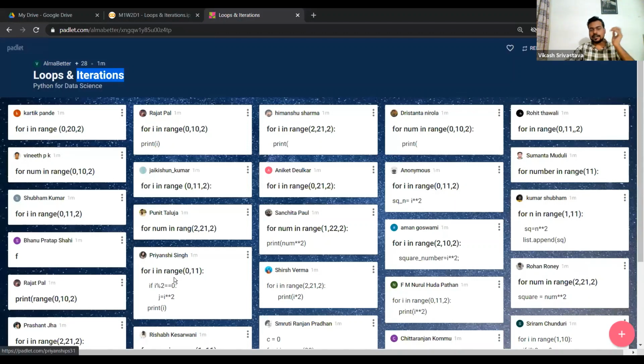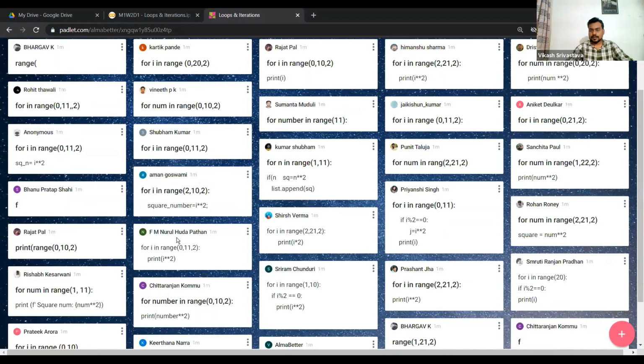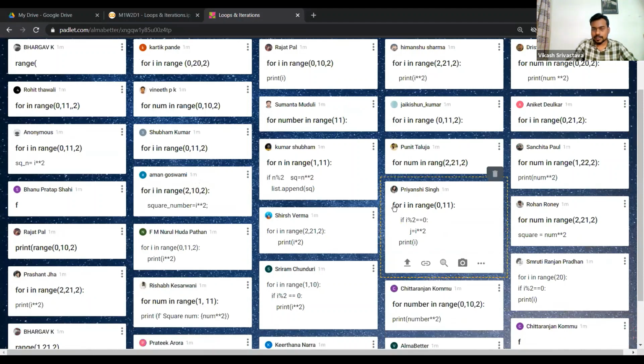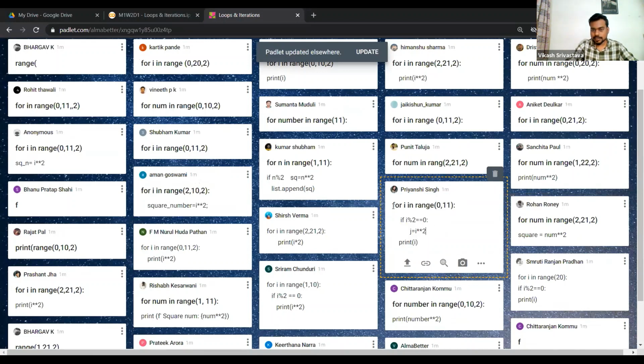So Priyanshi is writing for i in range 0, comma 11, if i percentage 2. Let's take her code and see if that works or not. In fact, she wrote something in the title too.